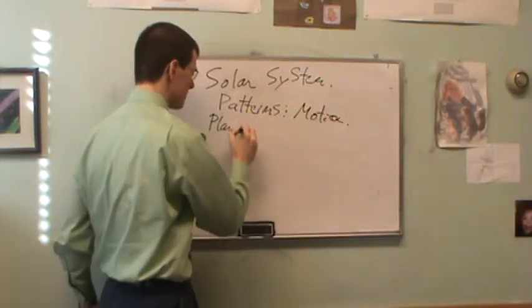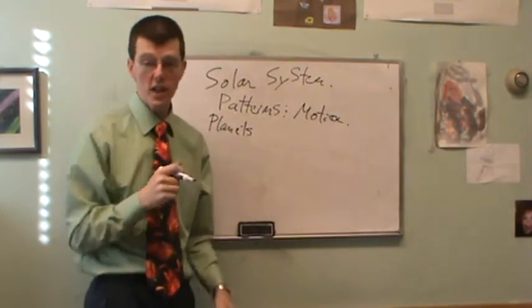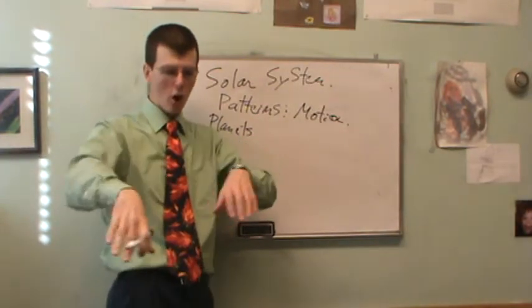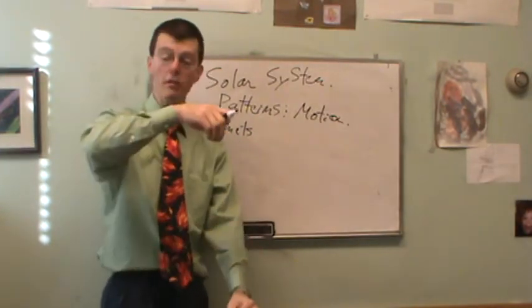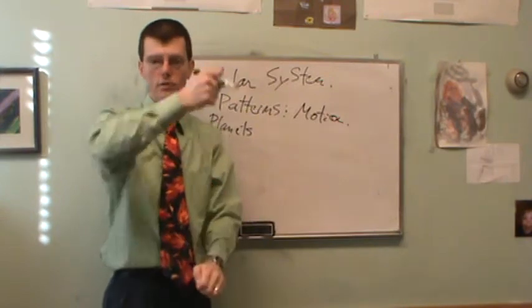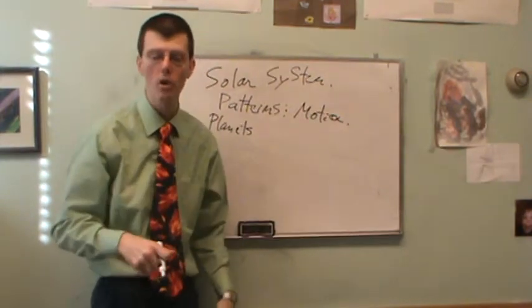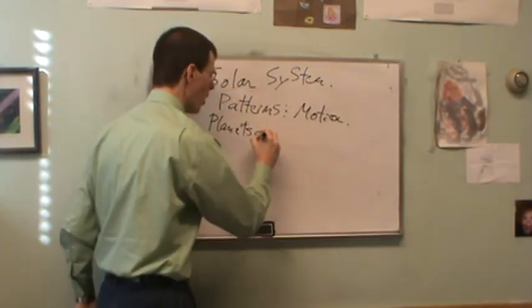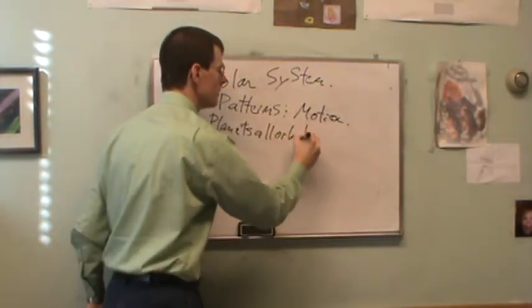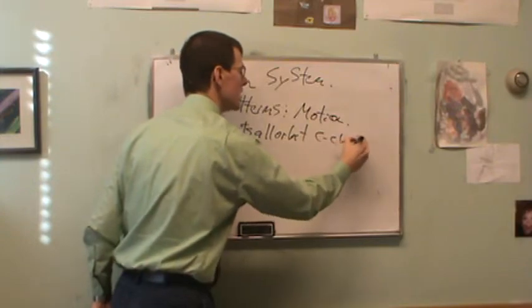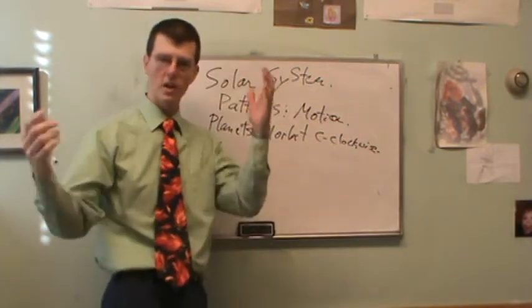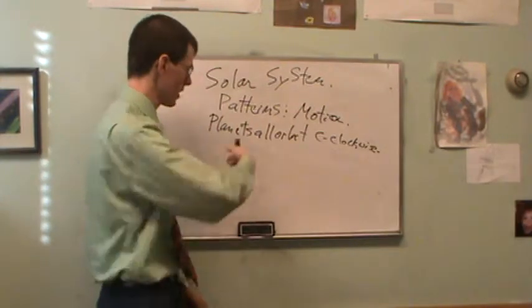So the planets all orbit the sun in the same direction. They orbit in a fairly flat disk, and they're all orbiting in the same direction. If you fly away from the Earth up above the North Pole, you would see everything orbiting around the sun counterclockwise. Planets all orbit counterclockwise. If you went from the South Pole, they would all orbit clockwise, but we're in the Northern Hemisphere.